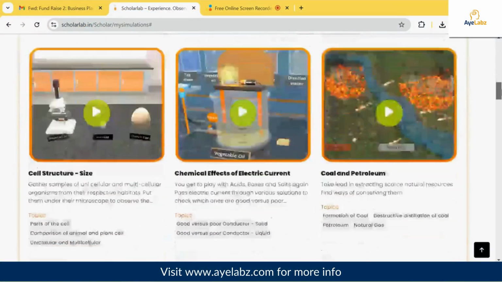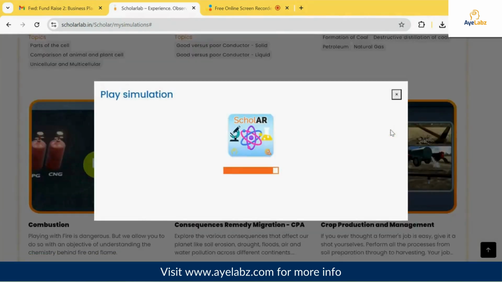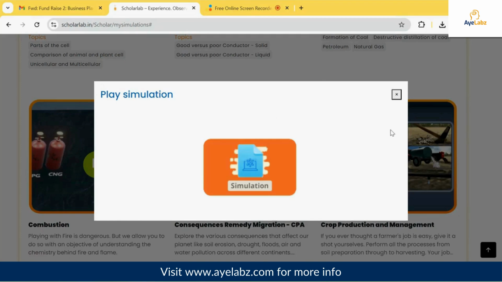Today, I will be taking you through the simulation, crop production, and management. It allows you to perform different processes involved in managing crops and understanding the best practices to ensure a productive and healthy harvest. This simulation also allows learners to make decisions regarding various tasks, helping them to develop critical thinking skills.